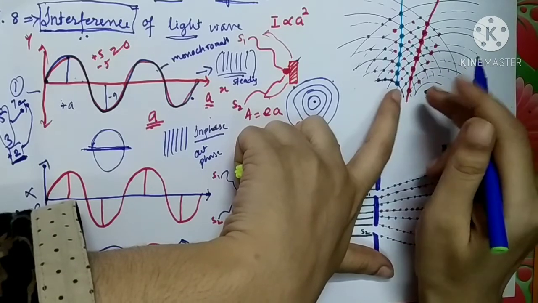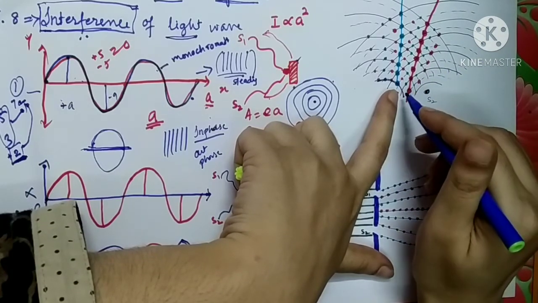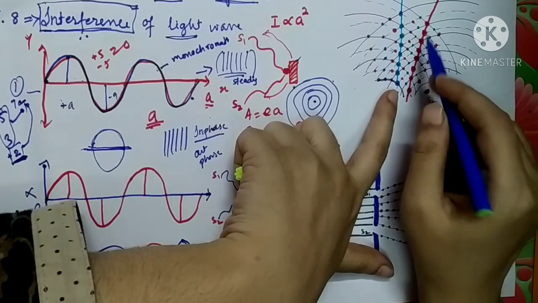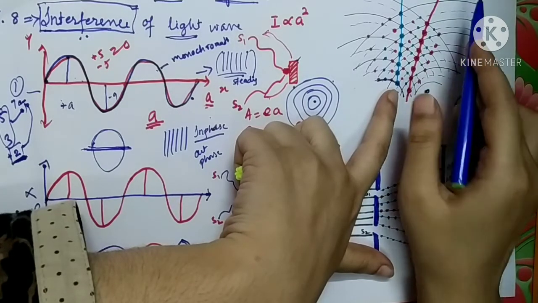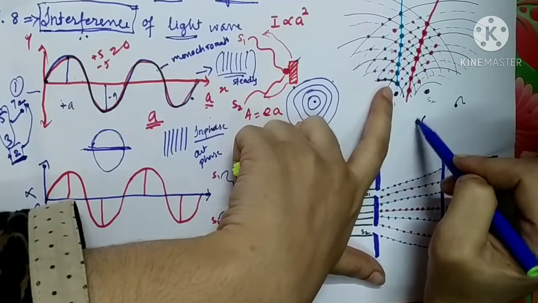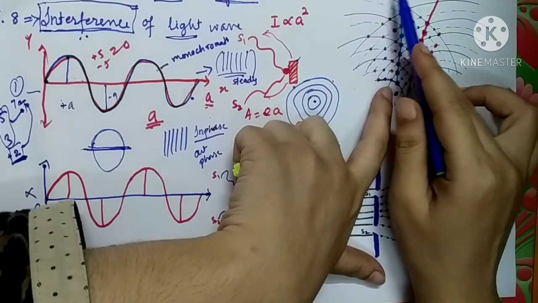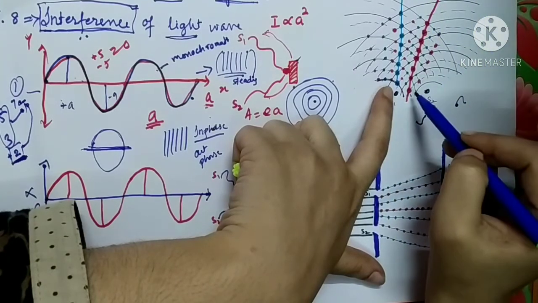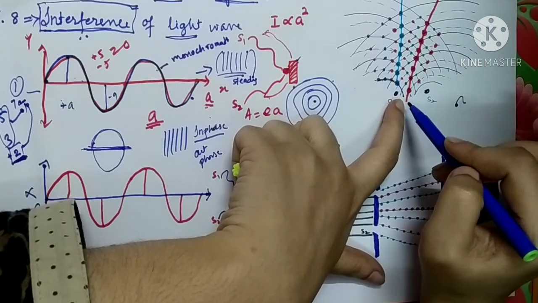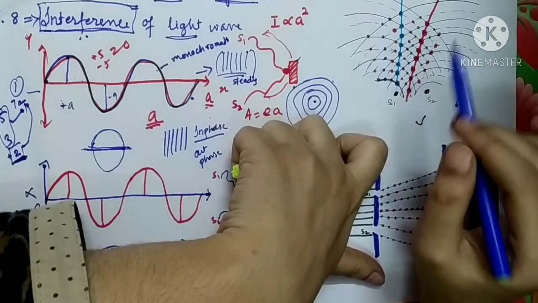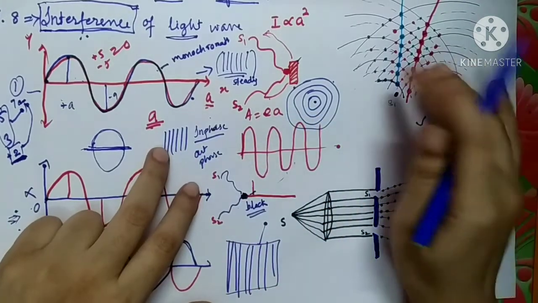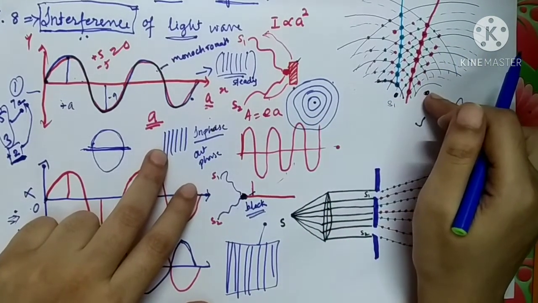The point where the water surface is quite elevated is because of the larger amplitude of the water wave. This is called constructive interference, and the point where the water surface is found to be quite depressed, this entire line, is called destructive interference. This red dot shows the constructive interference and the blue dot shows the destructive interference. So this is the interference of water waves.